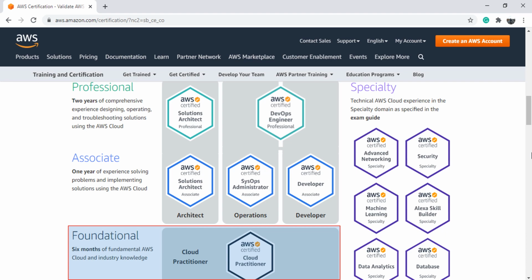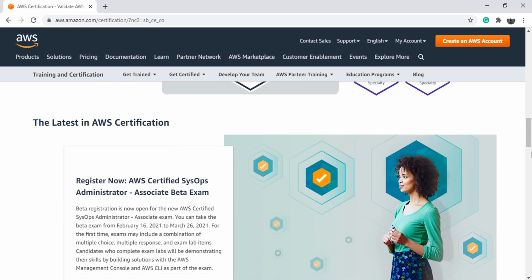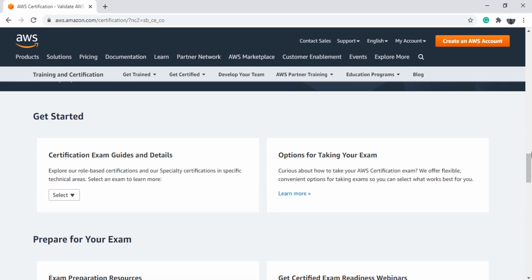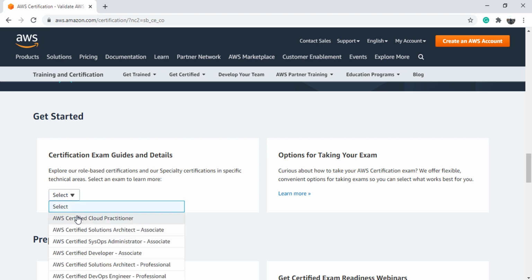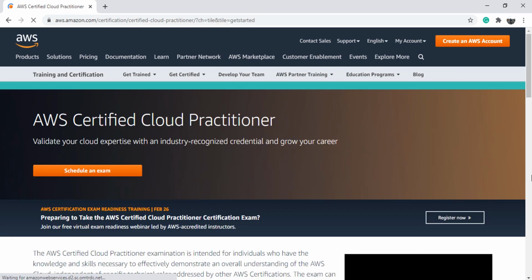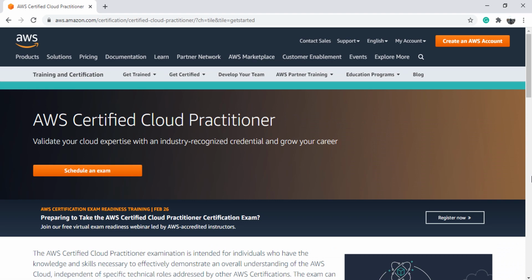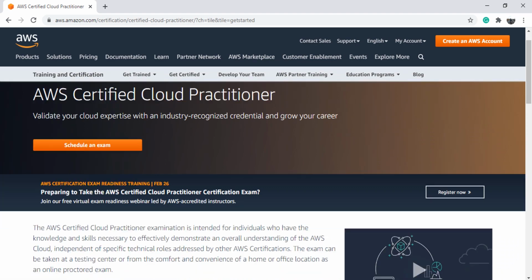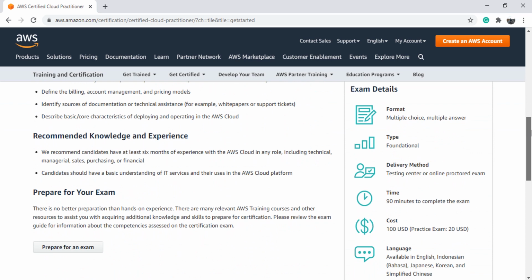So, let's try to understand the detailed requirements for this certification. Scroll down to the Get Started section. You will see the certification exam guides and details. Select AWS Certified Cloud Practitioner and it will jump you to the AWS Certified Cloud Practitioner's home page. Scroll down and look for the exam details.